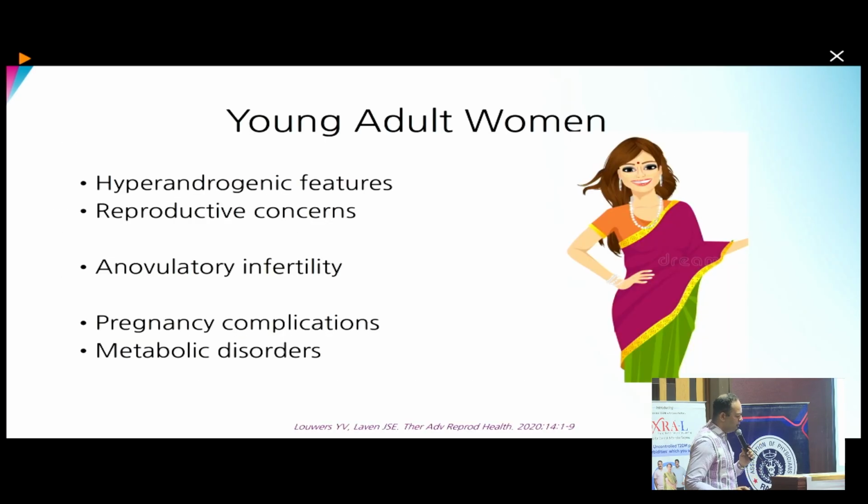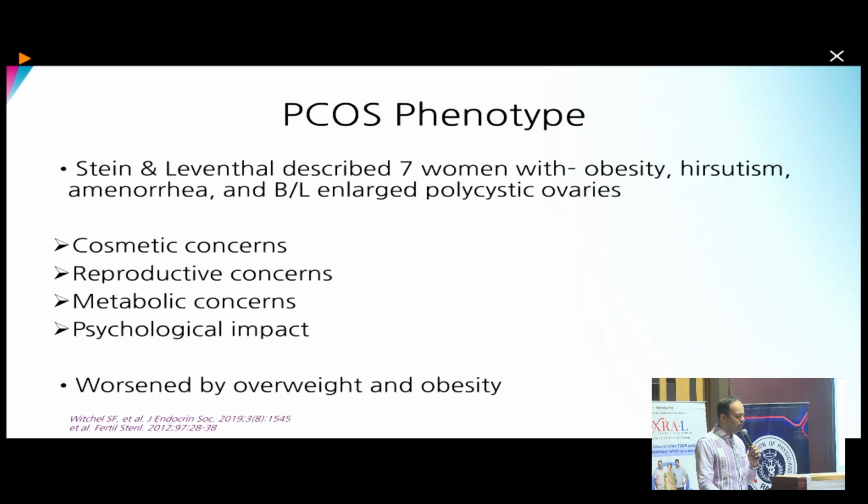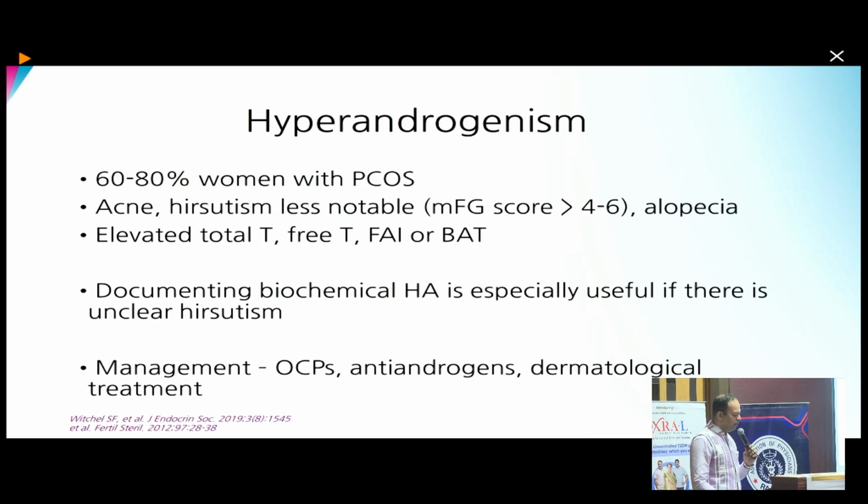So now in case of young women, the classical description has been in terms of hyperandrogenic features and reproductive concerns. In those cases, infertility is a very common presentation in adult women, as are pregnancy-related complications and metabolic disorders. So the classic phenotype, which was described by Stein and Leventhal, with obesity, hirsutism, amenorrhea, and bilateral enlarged polycystic ovaries, is seen usually in reproductive age group women. However, it can be worsened in the presence of obesity or overweight.